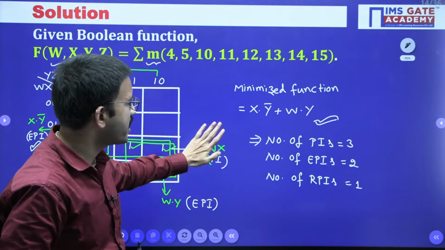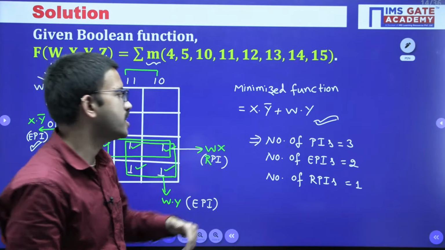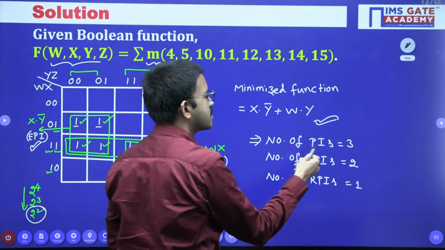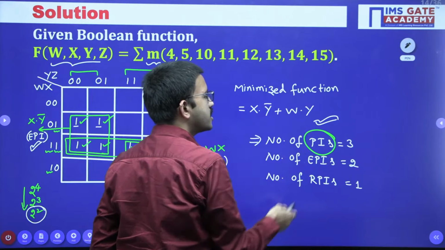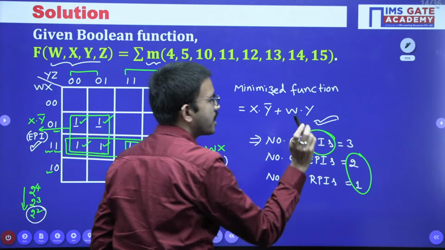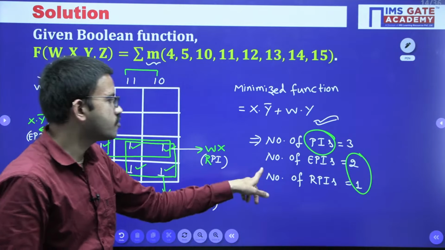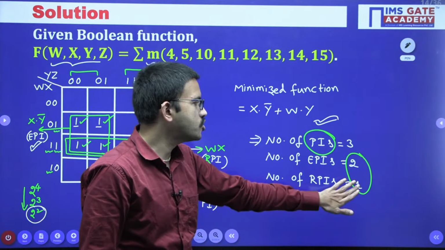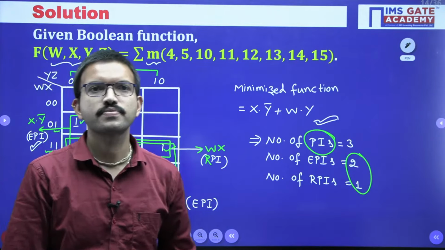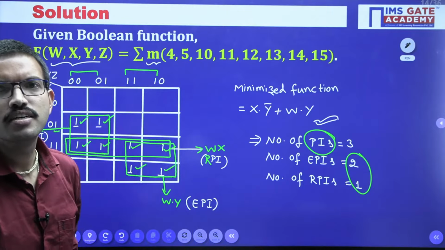Even in the absence of that particular term, if you are able to get the same functionality, then that particular prime implicant we will call redundant. So for the generalized case, the total number of prime implicants is nothing but the number of essential plus the number of redundant prime implicants. Suppose there is no redundant prime implicant, that means 0, so all the prime implicants by default become essential. I hope it is clear for everyone, right?